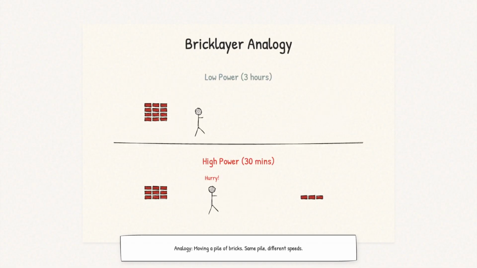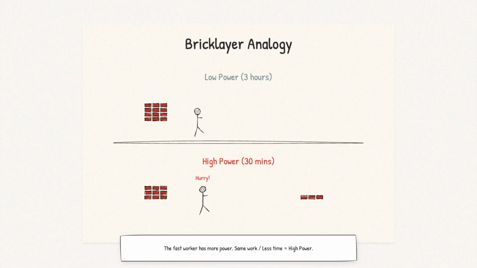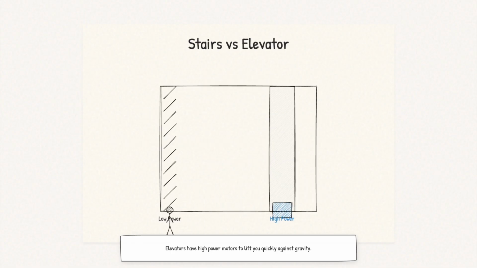Imagine two people moving a pile of bricks from one place to another. Both move the same number of bricks, same work, but one person finishes in 30 minutes while the other takes 3 hours. The faster person has more power. They're doing the same work at a higher rate. Or think about climbing stairs versus taking an elevator. Both get you to the same height, same work against gravity, but the elevator does it much faster,